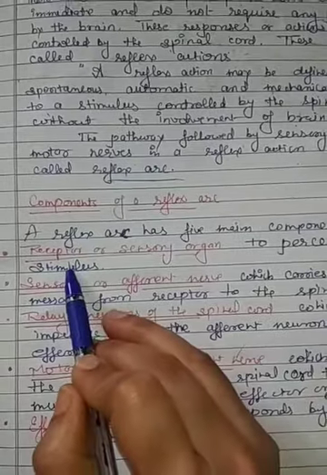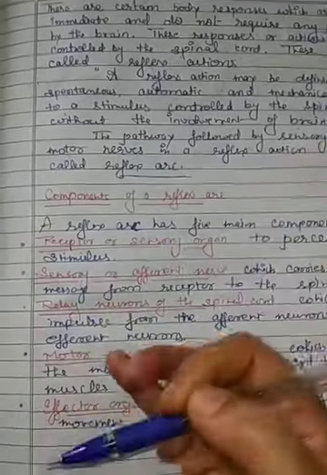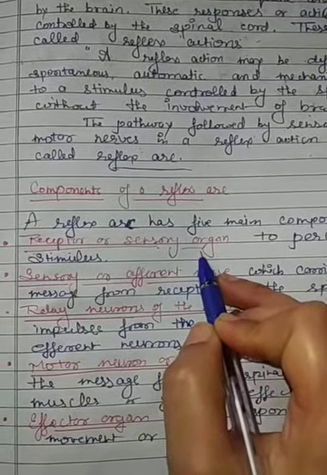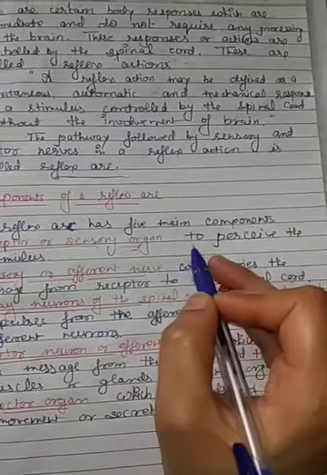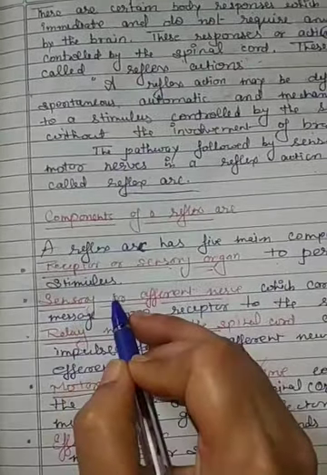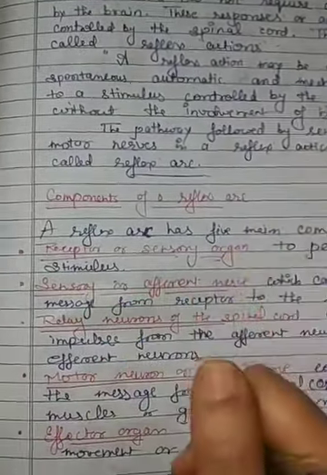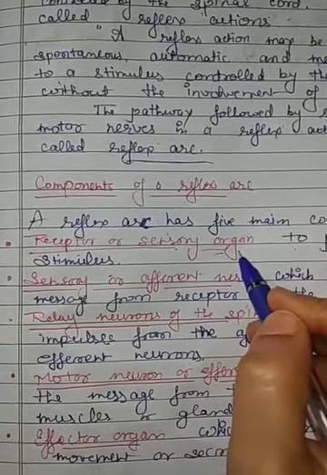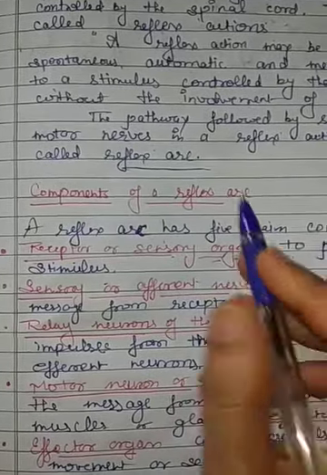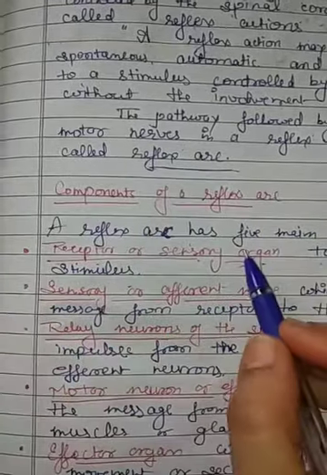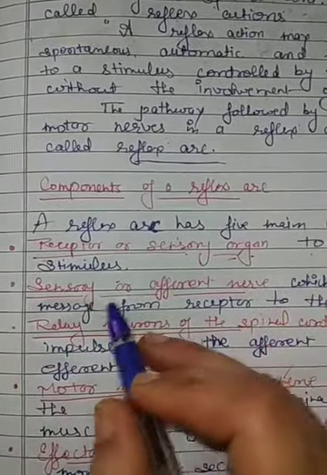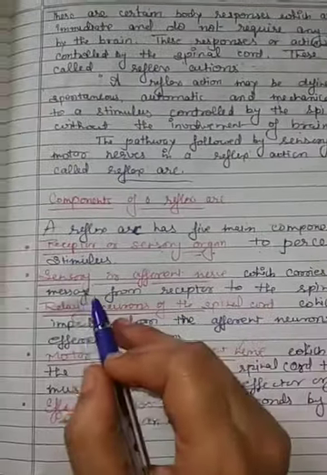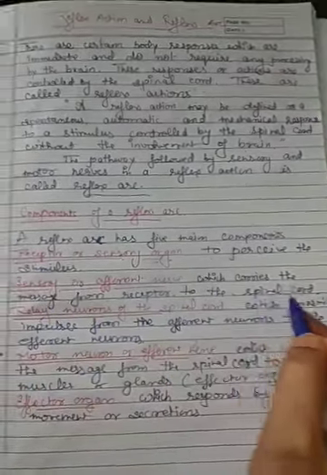First is the receptor, through which we receive the stimuli, or sensory organ. We have 5 sense organs, we know. So, to perceive the stimulus, to accept the stimulus, we have sensory organs like skin, nose, eyes, ears, which contain nerves, sensory nerves.